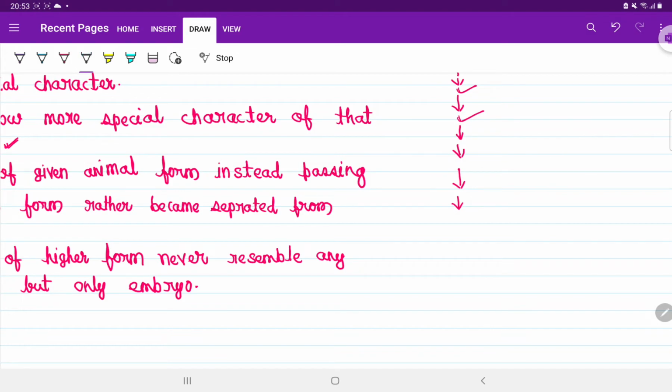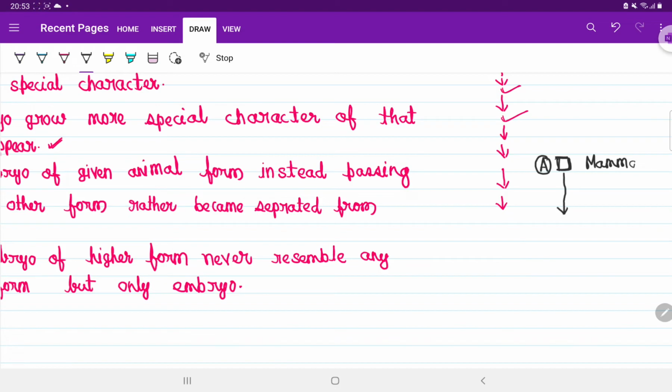According to this point, if embryonic development is going on in a particular group, suppose embryo A is a mammal and it is repeating some character of fishes, obviously it will show some of those characters. But in embryonic development, for example, gills appear in the embryonic development of mammals.